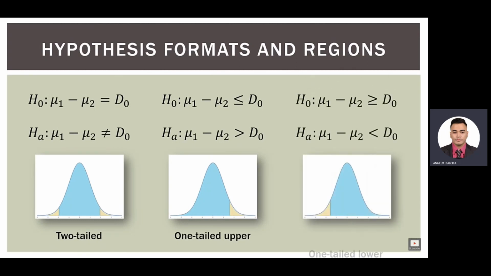So the final type is the opposite of that, where the difference between the two means is greater than or equal to d sub 0, or our hypothesized difference. And therefore the alternative is that the difference is less than d sub 0. Again, this distribution is one-tailed as well, but it's in the lower tail. So the inequality points to the left in the alternative hypothesis, therefore that is where our rejection region is. The null hypothesis and the alternative hypothesis are mutually exclusive. They have to cover all areas in the distribution, and in the one-tailed case, the inequality in the alternative hypothesis points to the rejection region in the distribution.